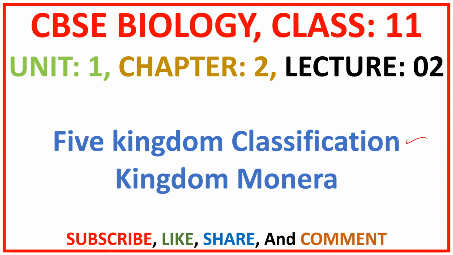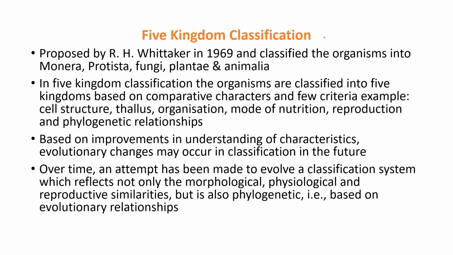In the previous lesson we discussed two kingdom classification. Here we are going to discuss five kingdom classification, along with a little bit of introduction about the Kingdom Monera. Okay, now let us start our discussion. What is meant by five kingdom classification? It is a type of classification which contains five kingdoms. It means organisms have been divided into five kingdoms.